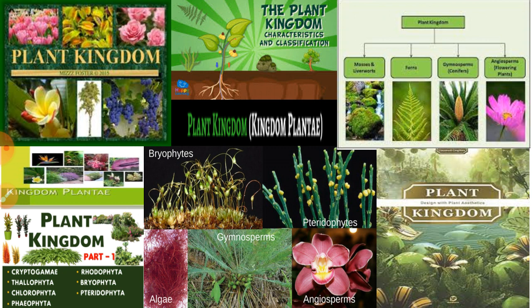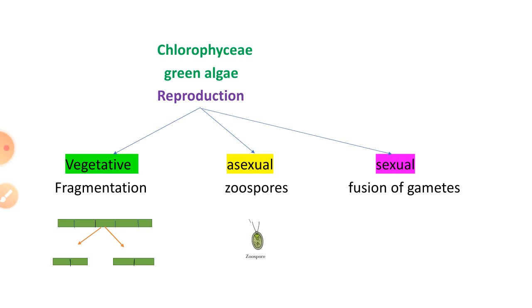So yesterday we came across the characteristic features of Kingdom Plantae, the introduction to Kingdom Plantae, and how many types it is divided into, the classification of algae, and the first division of algae. Today let's continue with chapter 3. We will learn about the reproduction in algae.